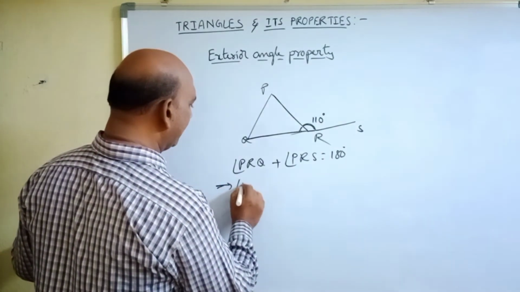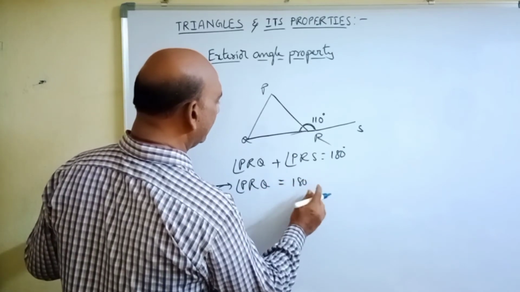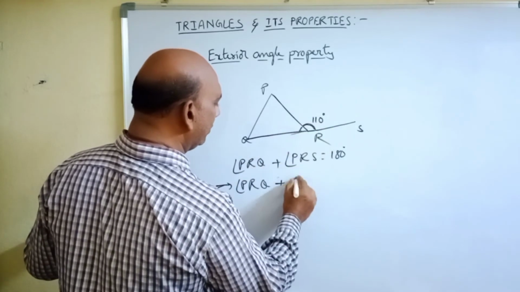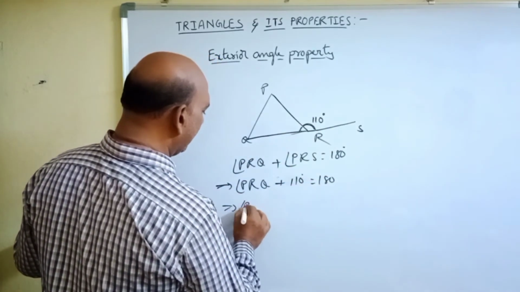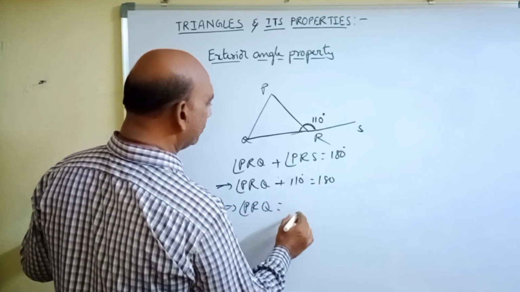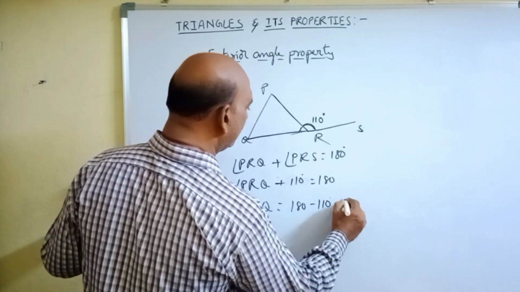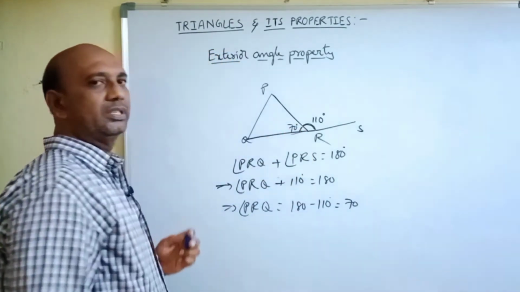This implies angle PRQ plus angle PRS, which is given as 110 degrees, is equal to 180 degrees. This implies angle PRQ is equal to 180 degrees minus 110 degrees, which is equal to 70 degrees. So this interior angle is equal to 70 degrees.